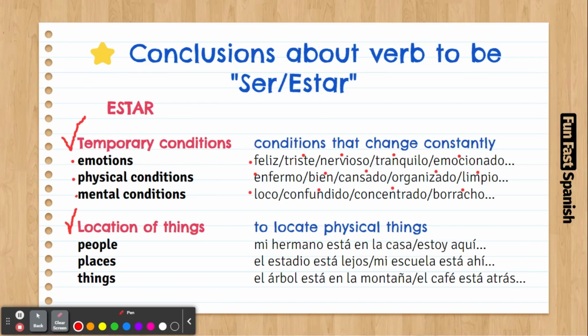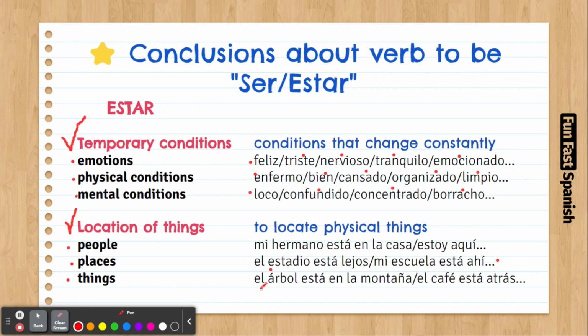Before, for the verb ser, we said that location of events was for the verb ser. That's correct. But for the rest of the things, you're going to use the verb estar. By things, I mean people, places, things, whatever, anything. So, mi hermano está en la casa. My brother is at home. That's a person. Yo estoy aquí. I am here. El estadio está lejos. Places. Mi escuela está ahí. My school is right there.